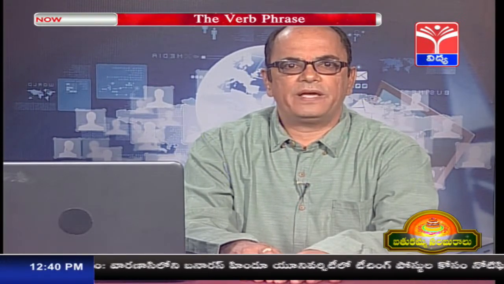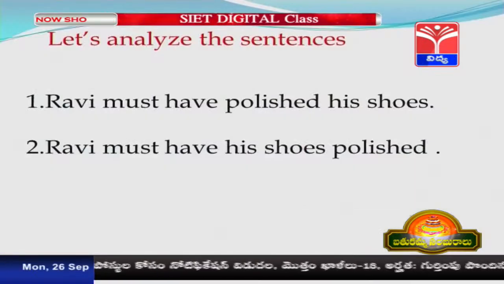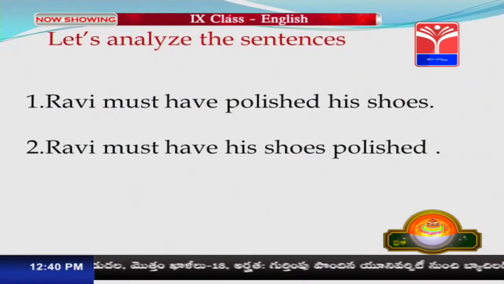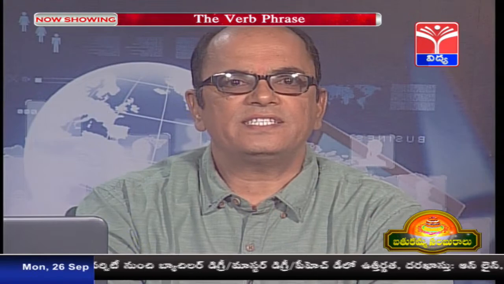Here is another pair of sentences: Ravi must have polished his shoes, Ravi must have his shoes polished. If we see the first sentence, Ravi must have polished his shoes, it is not a suggestion or any order. When do we use such a sentence?